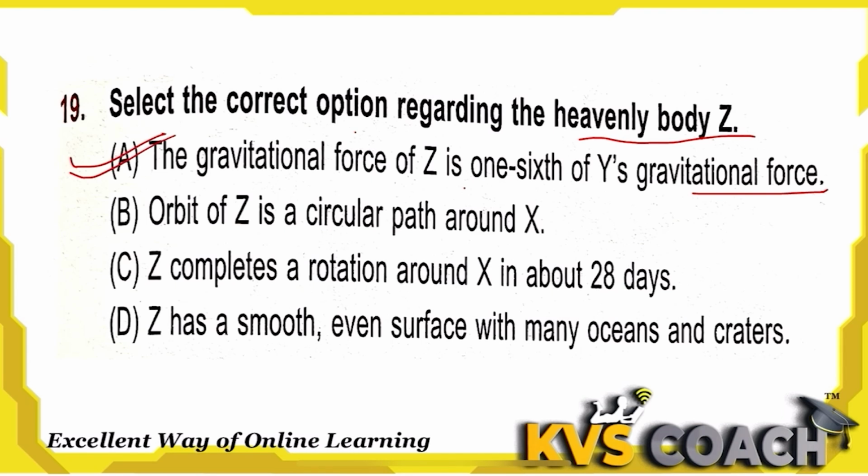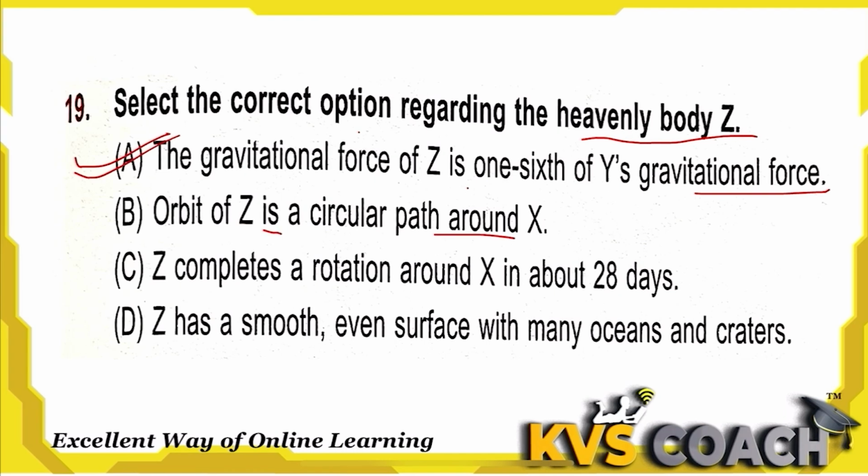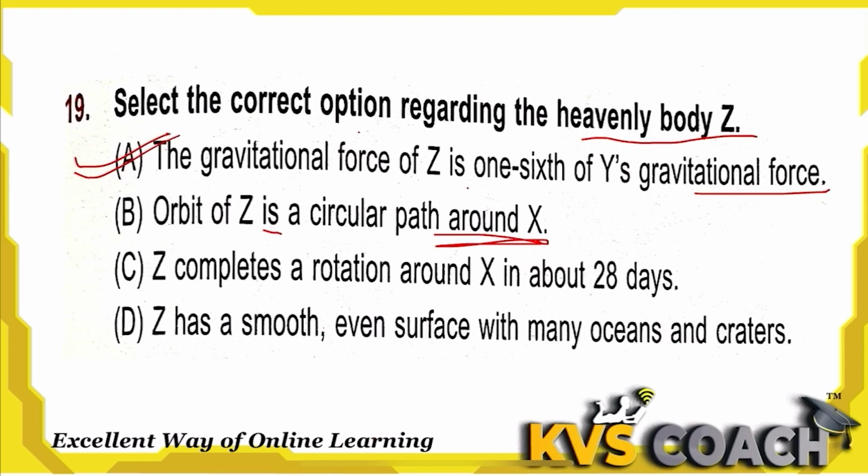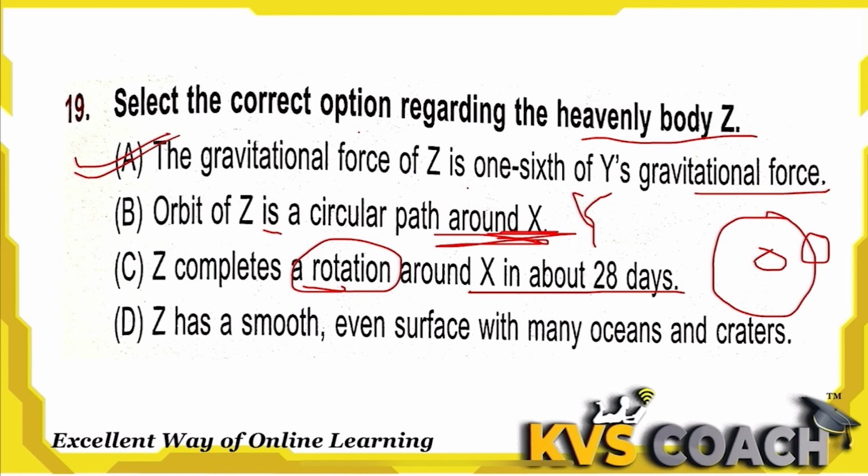Next, the orbit of Z is a circular path around X. I told you X will be a sun. This is moon and this is earth. So its circular path is around the earth, that is around Y, not X. So here it will be Y. This is incorrect. C, Z completes its rotation around X in about 28 days. It completes its revolution, not rotation, because it revolves around the earth in a circular path. So this is also incorrect.